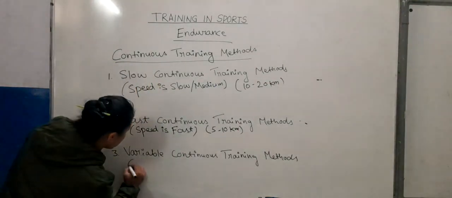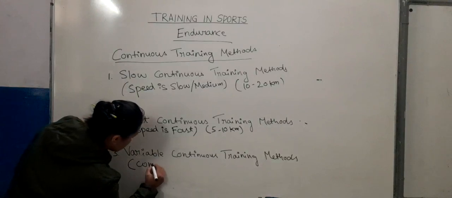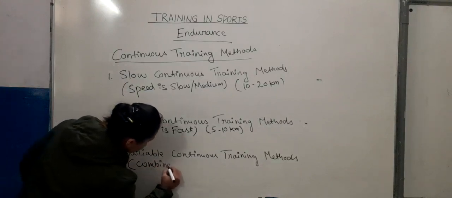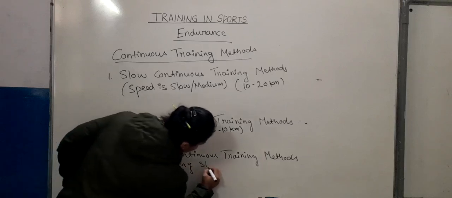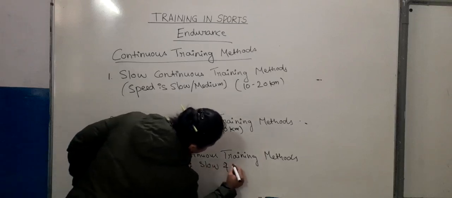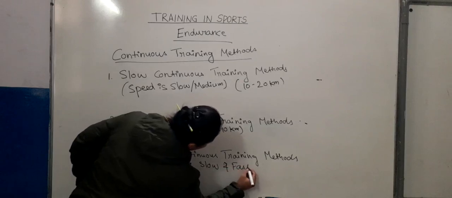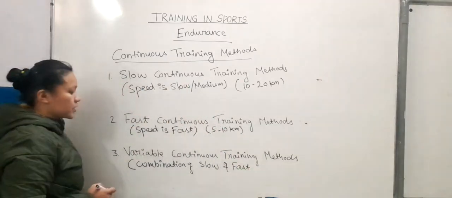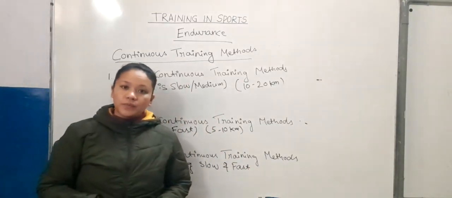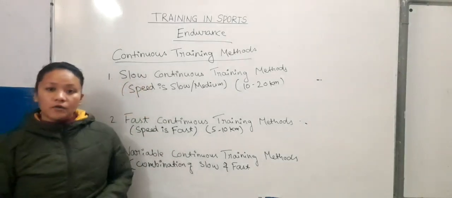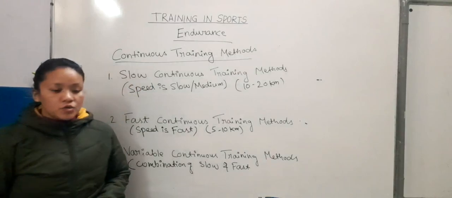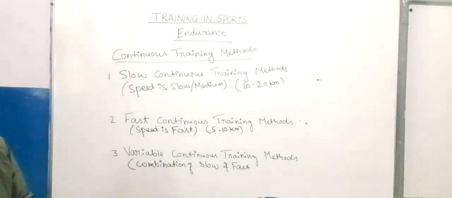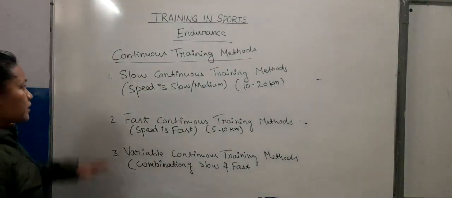And variable continuous training methods are a combination of slow and fast. Sometimes our speed is slow and sometimes our speed is fast. These are the three types of continuous training methods.